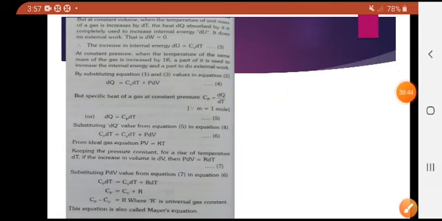The question arises as: derive the expression for the relation between the two molar specific heats.